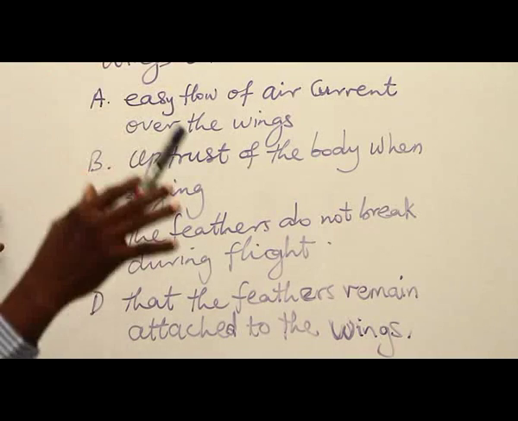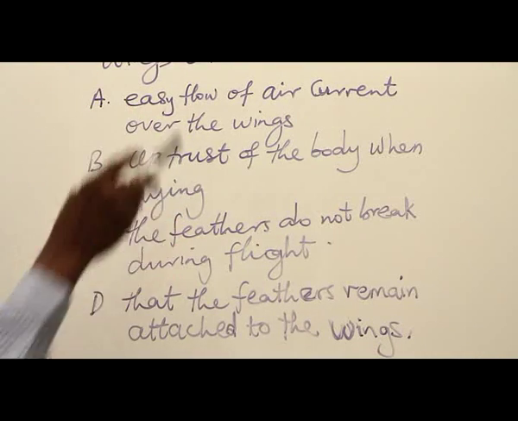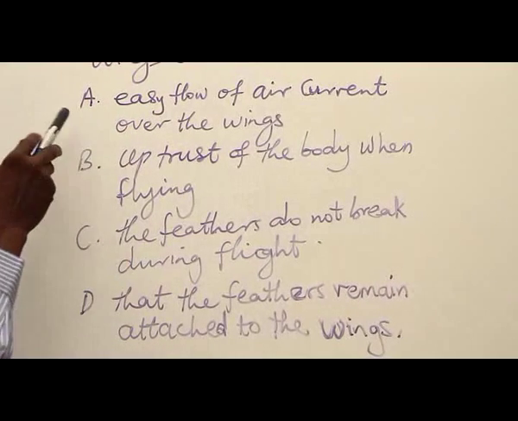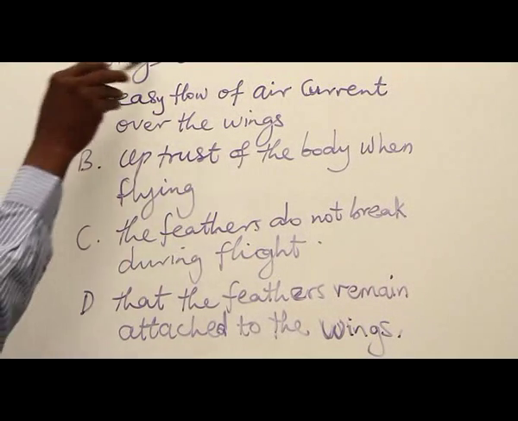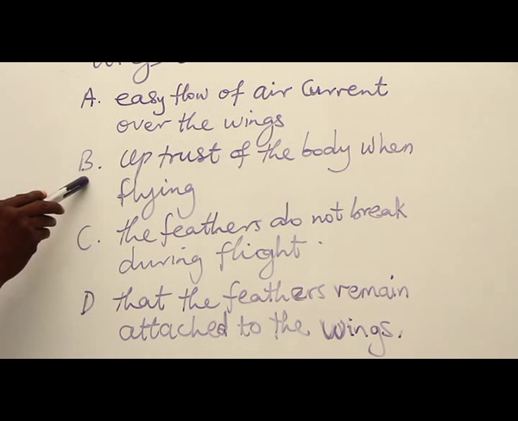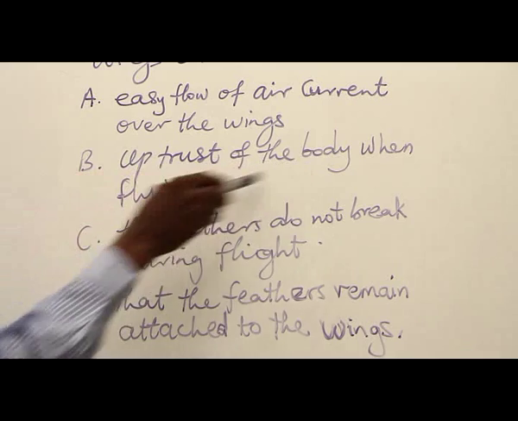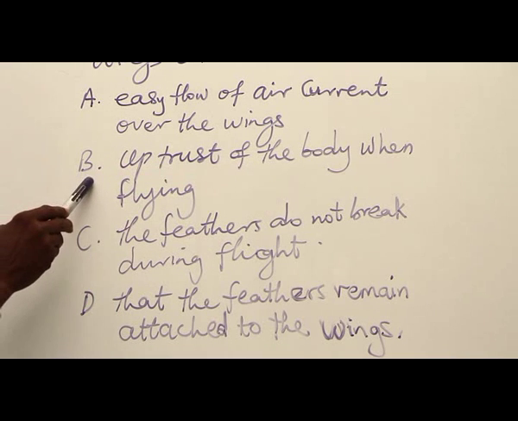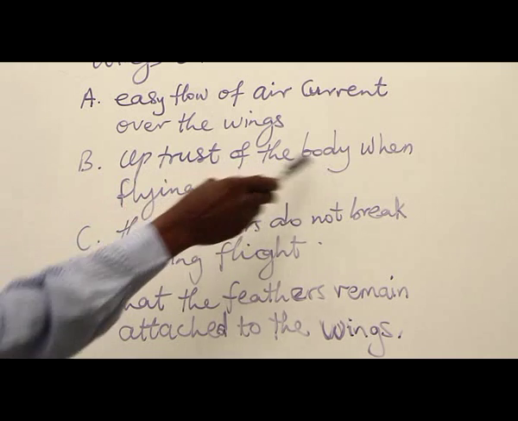It makes the wings to be concave in nature because the feathers are concave ventrally. So with that explanation, we can easily pick our answer now. Option B, upthrust of the body when flying. So answer to number 4 is option B, upthrust of the body when flying.